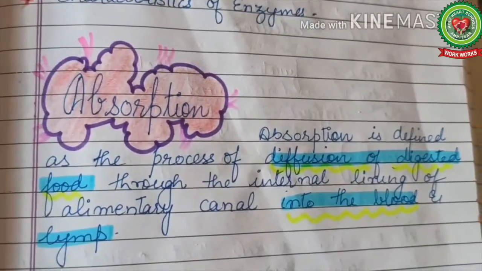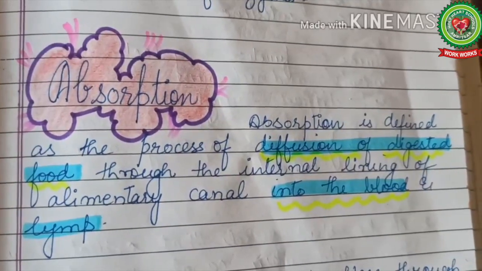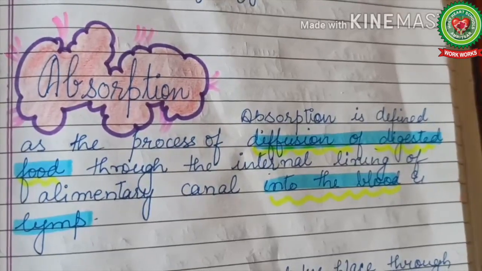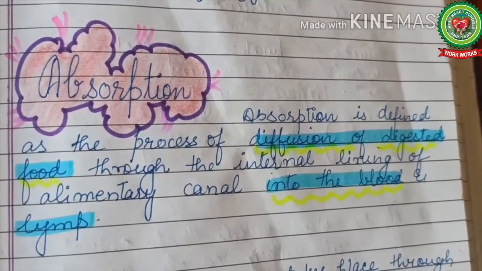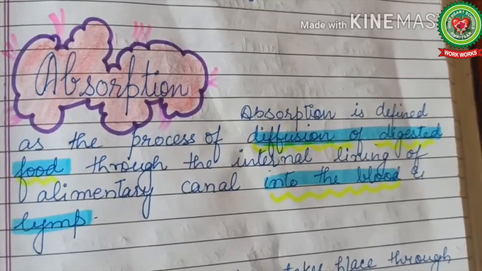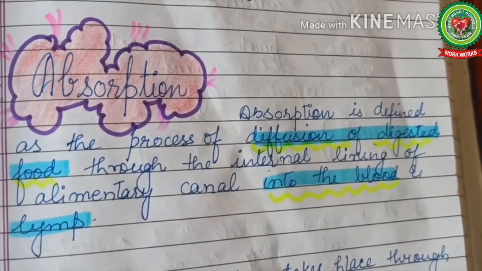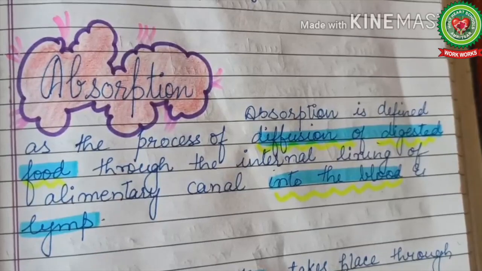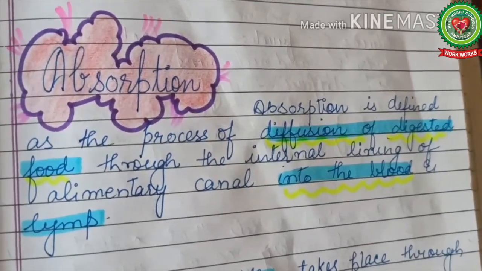Absorption is defined as a process of diffusion of digested food through the internal lining of alimentary canal into blood and lymph. Means when the food gets digested completely, that digested food diffuses through the internal lining of alimentary canal into blood and lymph.